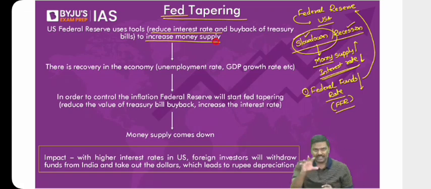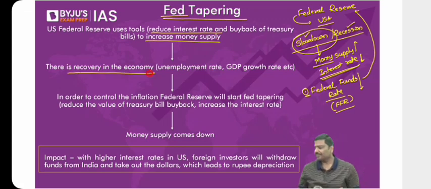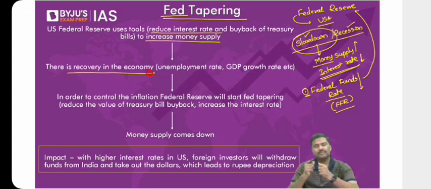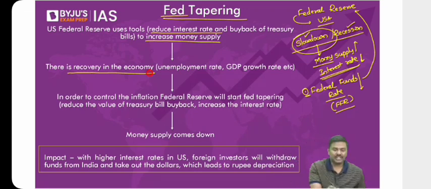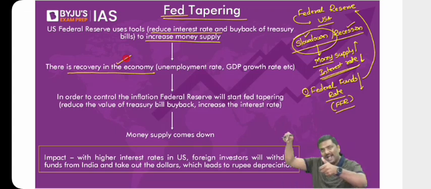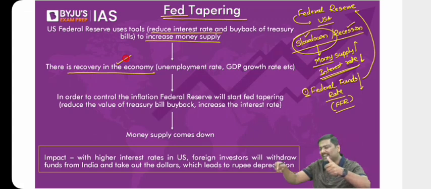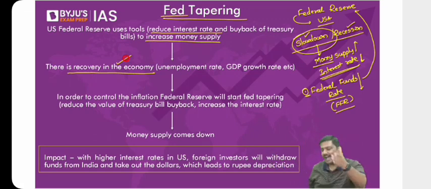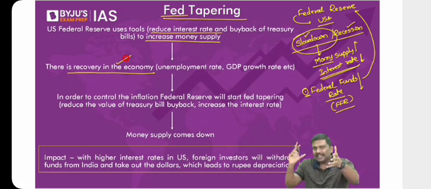Now when all of this happens, there is a recovery in the economy. All of you agree? Recovery means what? The GDP will start expanding again. GDP growth will happen. Unemployment rate will start coming down. So there will be recovery observed in the economy. But now there is a concern. What is the concern? Recovery is taking place, unemployment rate is going down. Don't you think there is a concern that money supply in the economy will be very high? And when the money supply is higher and GDP is growing at a very good pace, there is a danger of inflation.